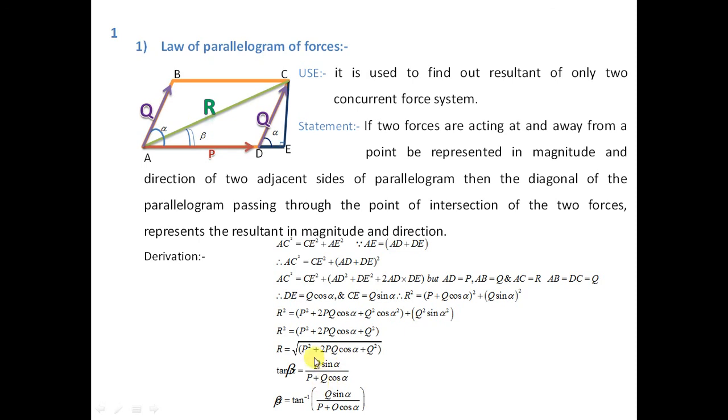So tan of beta gives the angle made by the resultant with respect to force P. Instead of that, you can replace Q by P and P by Q, so you will get the angle made by the resultant with respect to force Q. Here beta is the angle made by the resultant with respect to force P. If instead of P you write Q, and instead of Q you write P, you will get the angle made by the resultant with respect to Q.